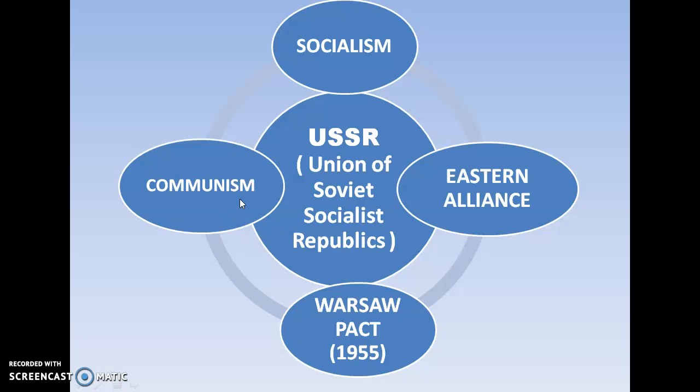Communism is a system where mostly the persons have no right of private property. There is totally public property, government property. The government provides them the work, the government provides them the wages, the government is everywhere.